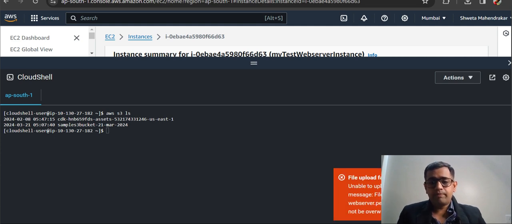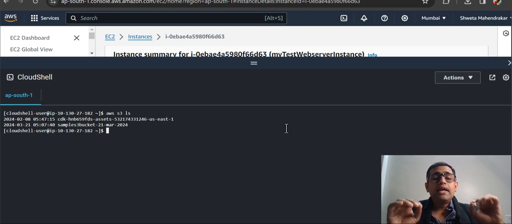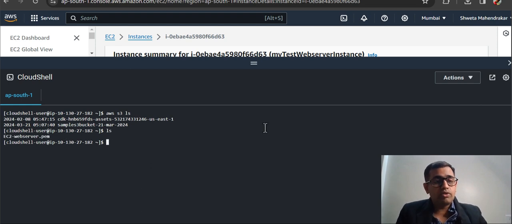Okay, PEM file already exists. Alright, so it is saying that the PEM file already exists. If I just list it here, it already shows that the PEM file is existing. Previously, probably when I was trying to connect to this instance, I had uploaded the PEM file. That's the reason why it is showing that it is here.